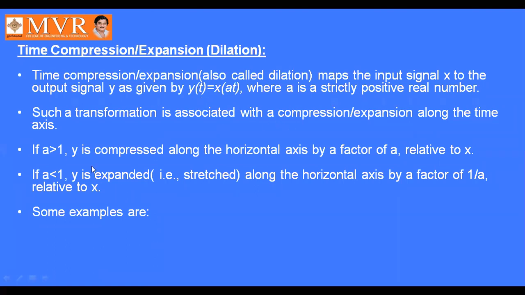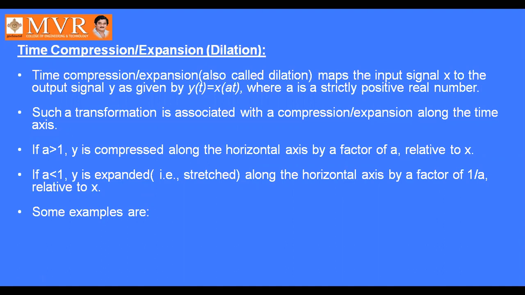If a is greater than 1, y is compressed along the horizontal axis by a factor of a relative to x. If a is less than 1, then y is expanded, that is stretched along the horizontal axis by a factor of 1 by a relative to x.